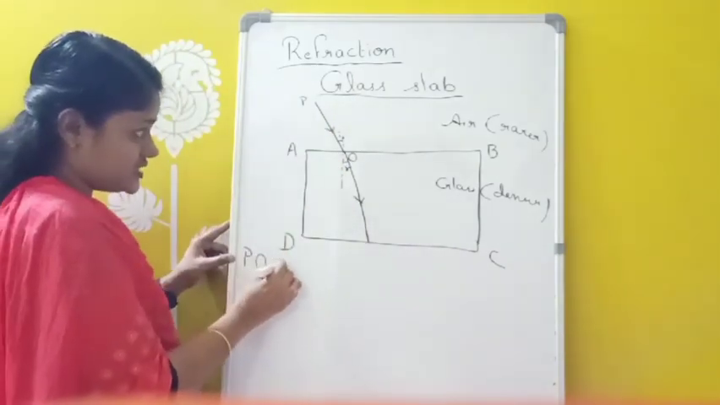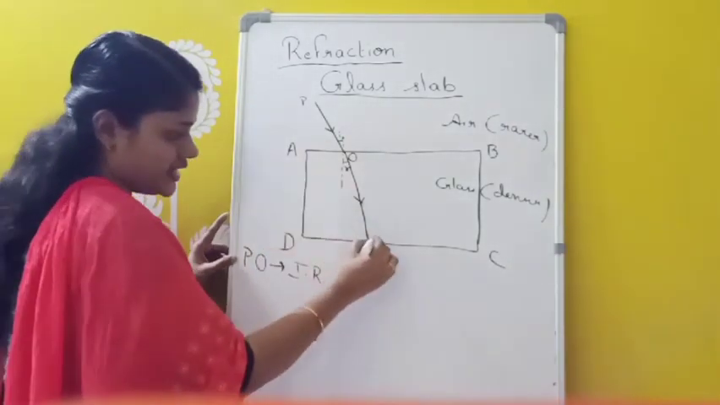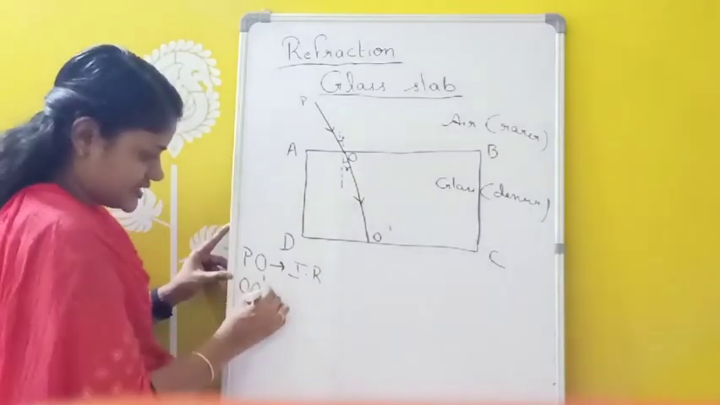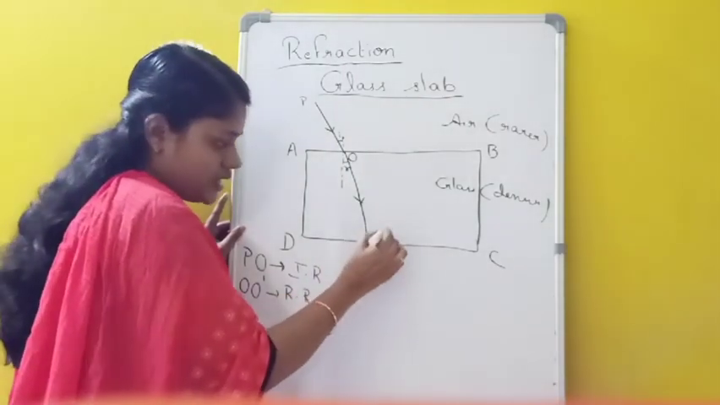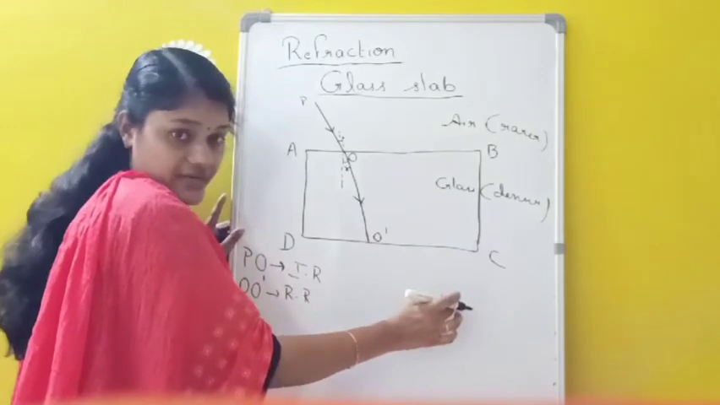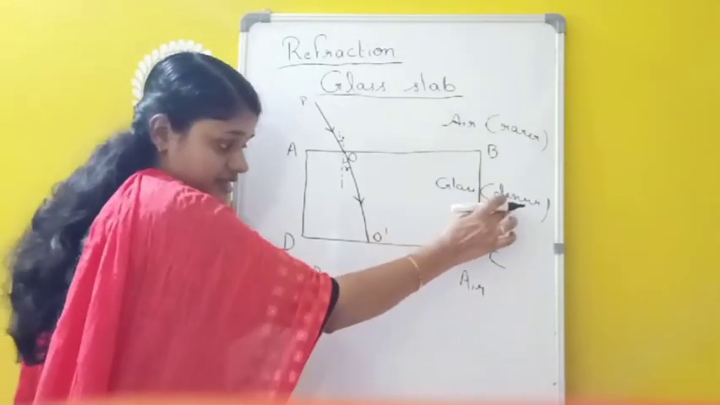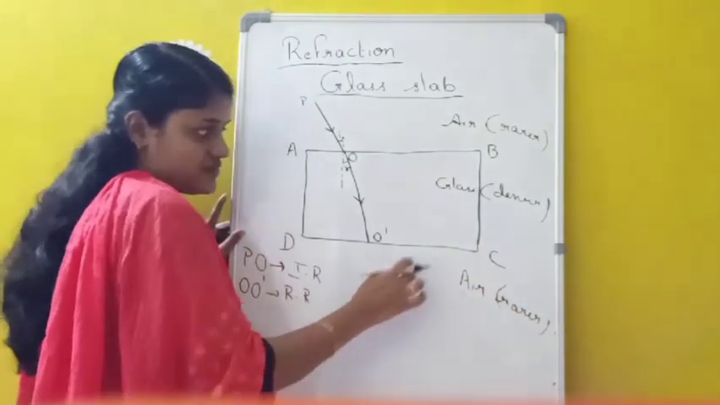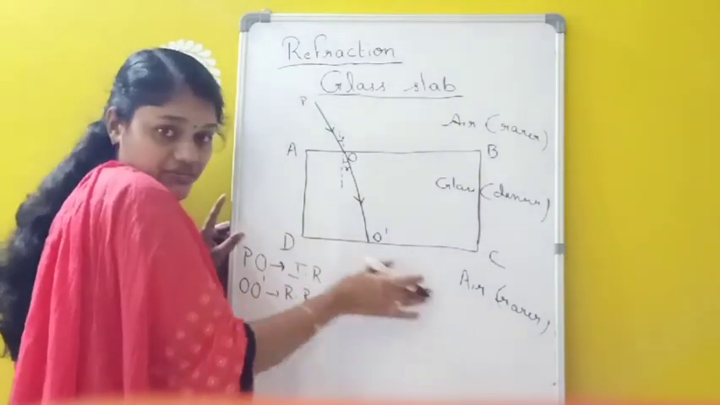And this refracted, I am taking PO as which one now? PO is the incident ray, and this point I am taking as O dash. So O dash is taken as the refracted ray. Now at this point O dash, the light ray is traveling from glass to again which media here? Air. So again it is traveling from denser to which media? Rarer medium. So whenever light travels from denser to a rarer media, what will happen? This light ray will be bending away from the normal.